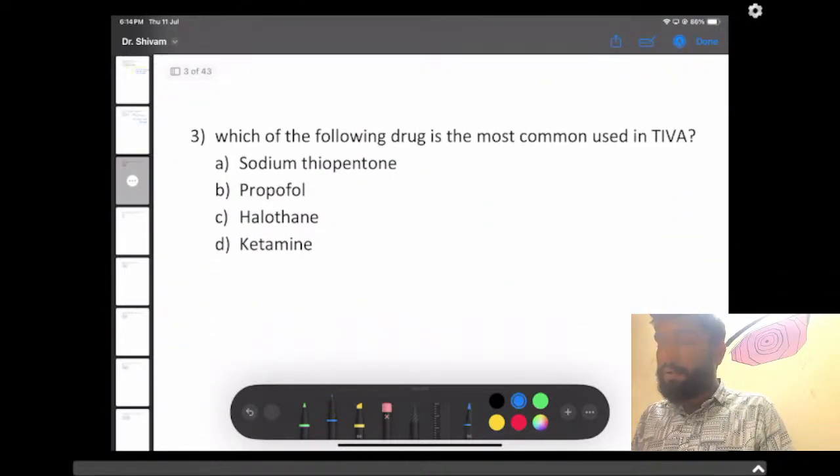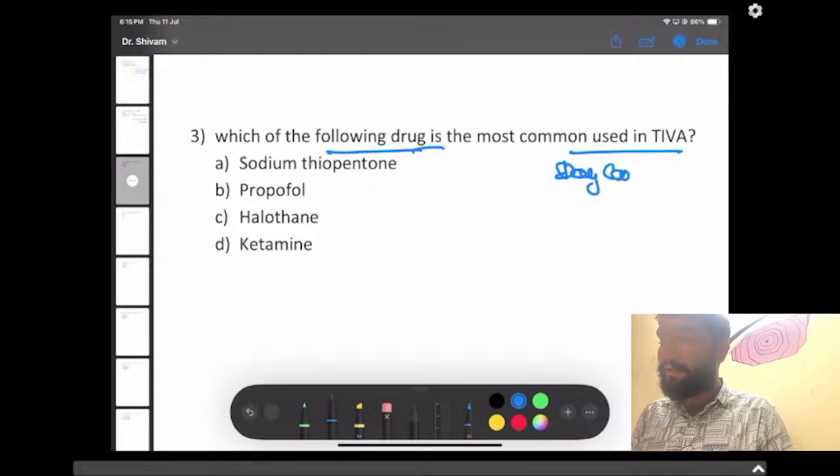It was asked which of the following drugs is the most commonly used in TIVA, as recalled by some of the students. But some of the students said the question asked which drug is used in daycare surgery. So if the question was on TIVA or on daycare surgery, the answer would remain the same. As you know, the answer would be propofol.